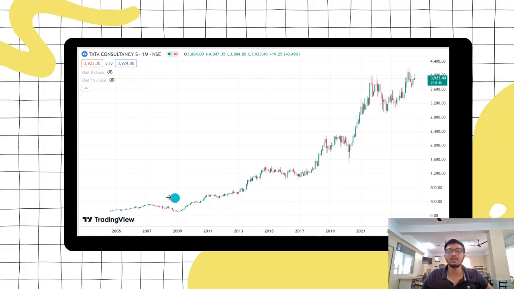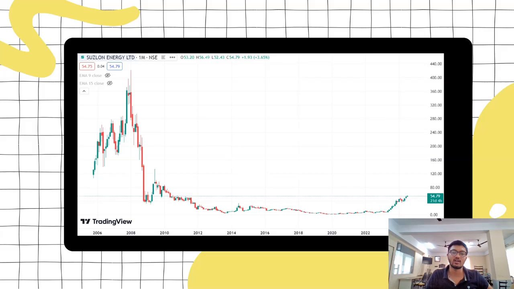Just looking at the chart of TCS, I can say it is a fundamentally very good company. And look at another chart, Suzlon Energy. Most of you would have heard about this company. The stock price is around 54 rupees, currently trading at 54 rupees. But you see, there's something fundamentally very wrong with the company. The stock price of this company was increasing, but at this point of time, it came down drastically. I don't even have to look at what the news behind it was. You just have to know that, okay, this is not a company that you should invest in. So this is the magic of fundamental analysis and technical analysis combined. So both go hand in hand.